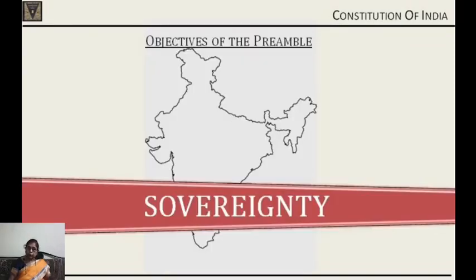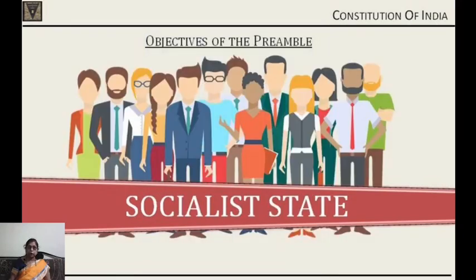Now let us look into the objectives which are enshrined in the preamble, which are part of our salient features. First of all, sovereignty is one of the most important salient features. Sovereignty is complete territorial control, independent decision-making authority, freedom to enter into treaty with any foreign country. No one can interfere in the sovereignty of India. That is the important feature of our Constitution.